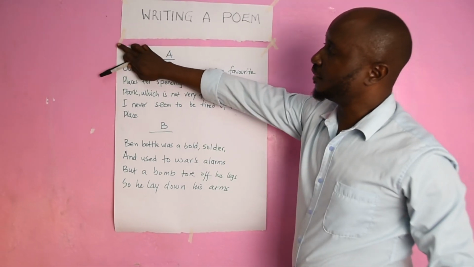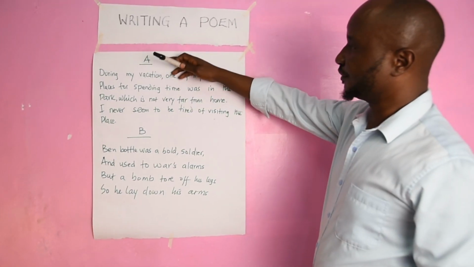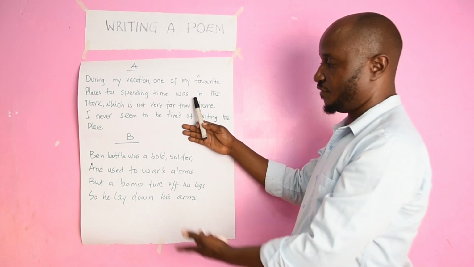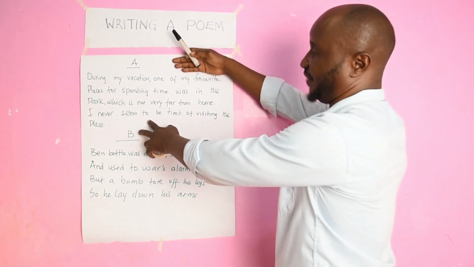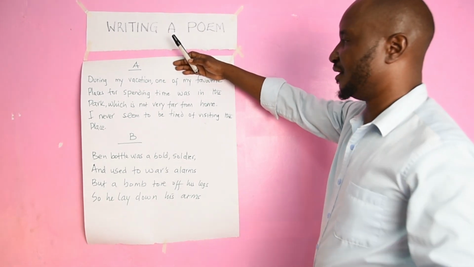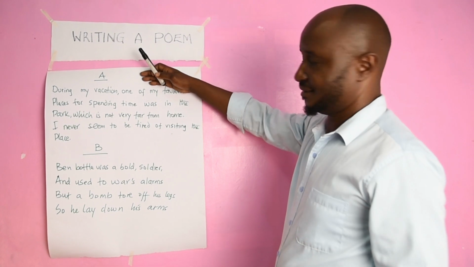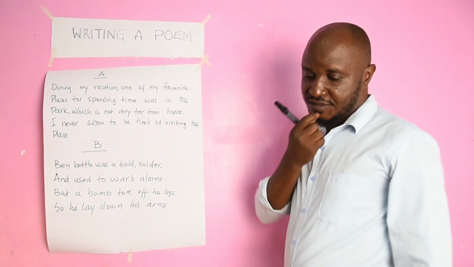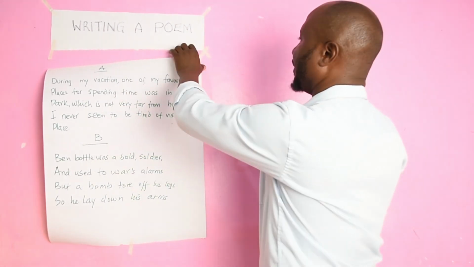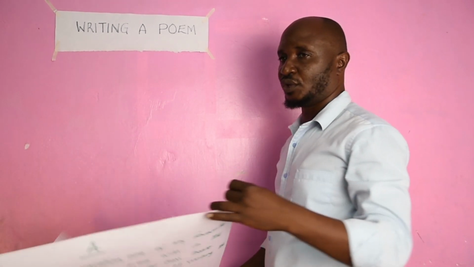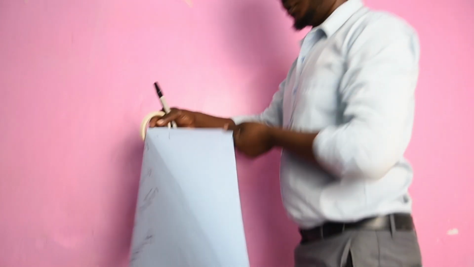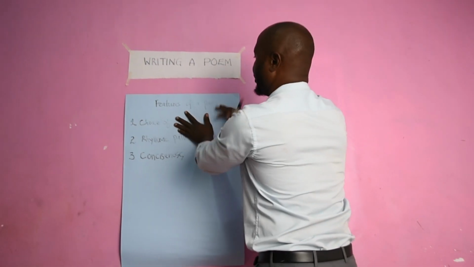So that one now tells us the difference between the first composition and the second composition, and the second composition qualifies as a poem compared to the first composition. The first composition would just be some lines in a composition, or just some sentences as they are. Okay, right. So I want us to move on to the second part of the lesson, whereby we're going to look at the features of a poem.